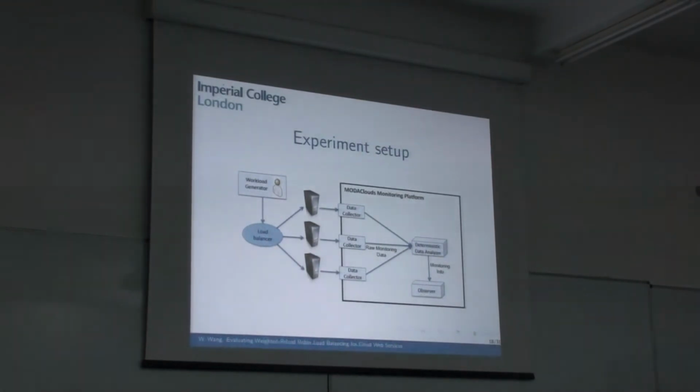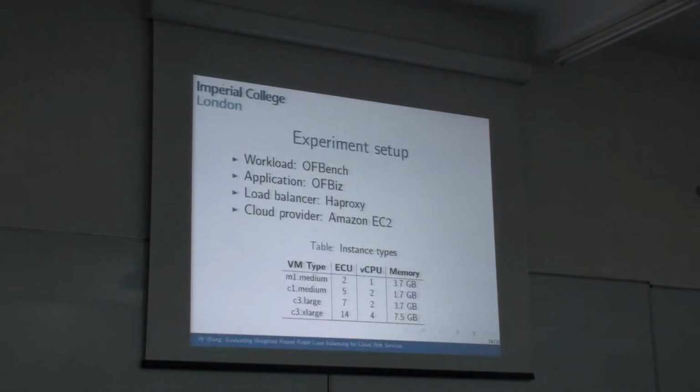Here is the experimental setup. We have a workload generator generating requests to the servers, and we use a multi-host monitoring system to monitor the servers, so we can obtain the arrival and departure timestamp of each request. The application we use is Apache Speeds, and HAProxy is the load balancer. We deploy every component on Amazon EC2. Here is the instance type we used.